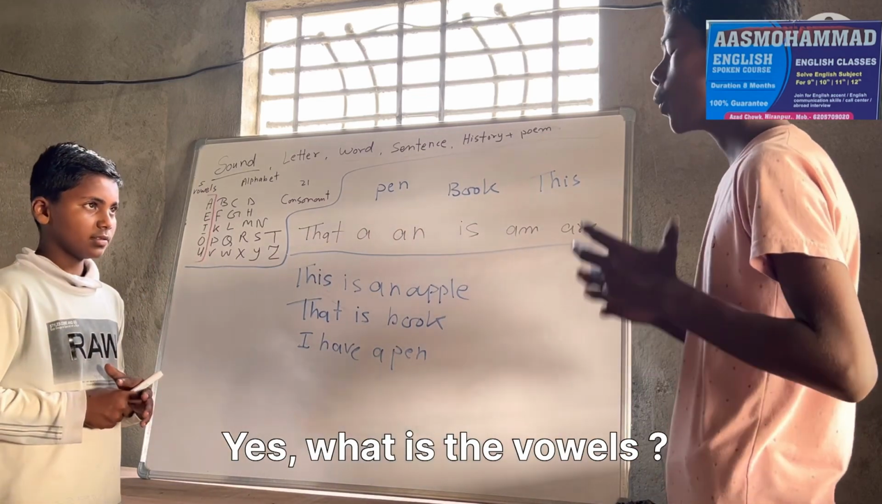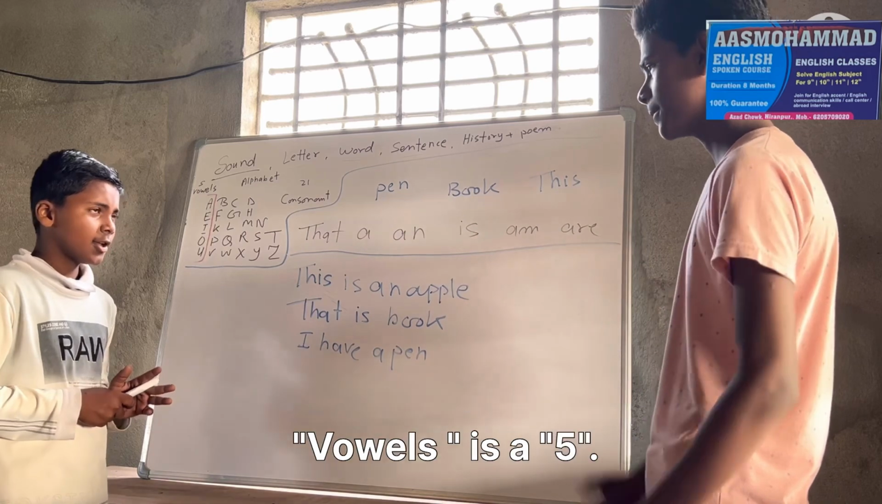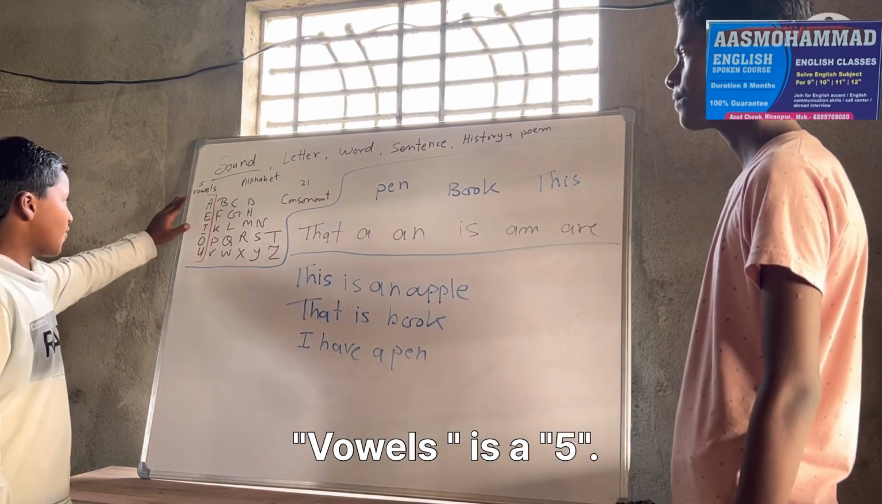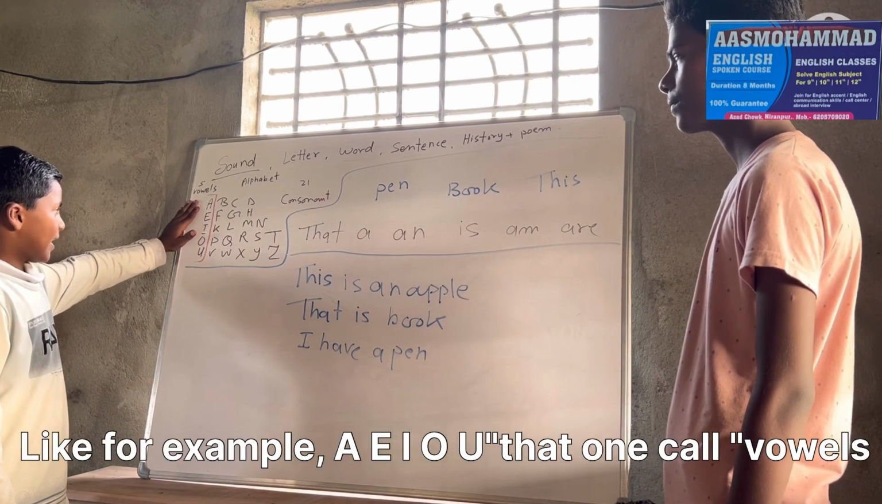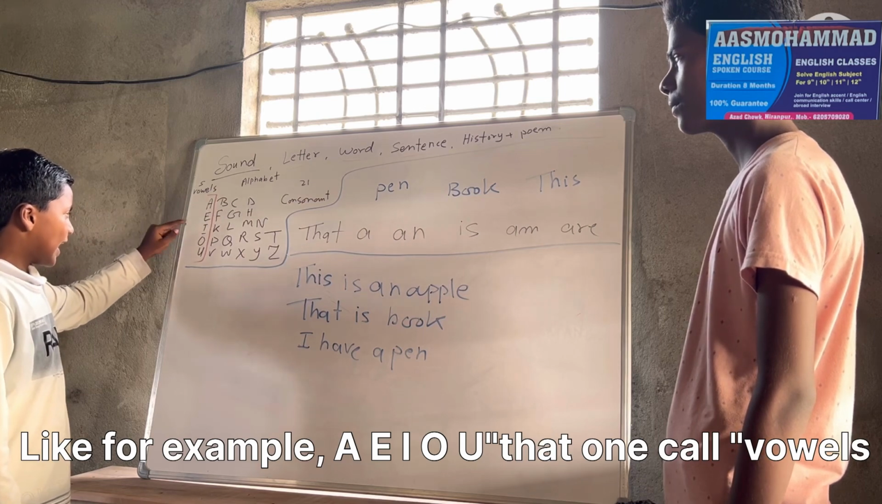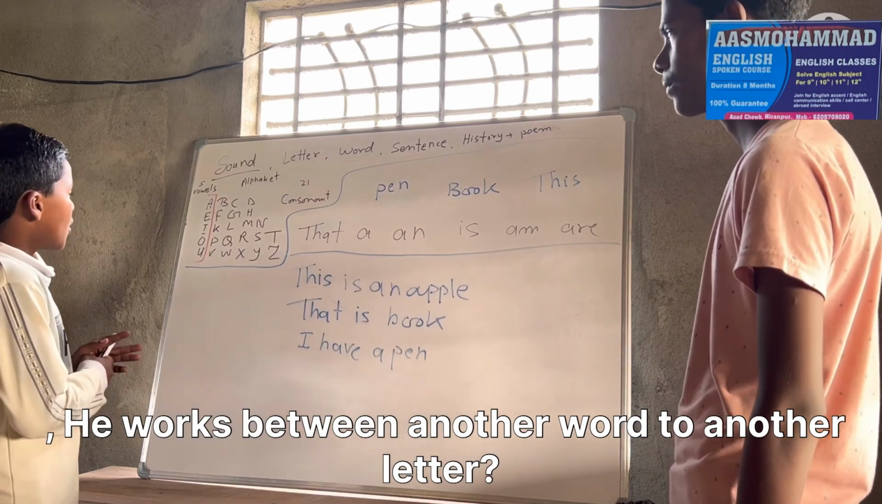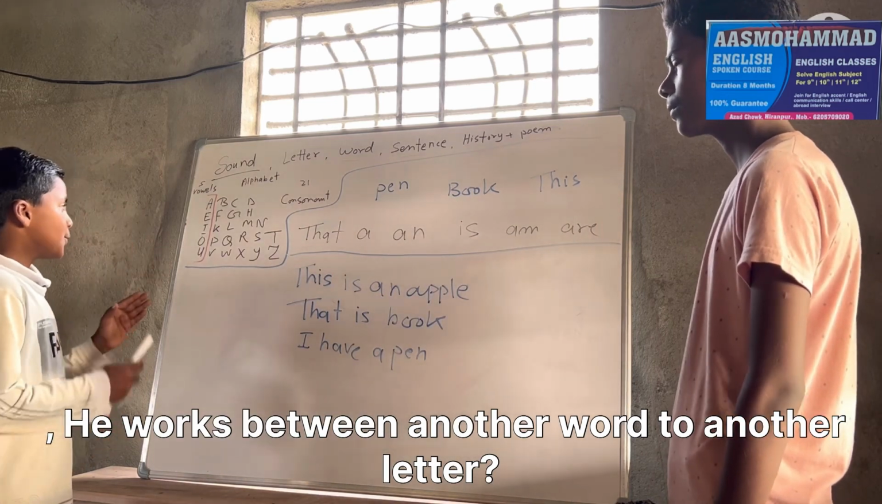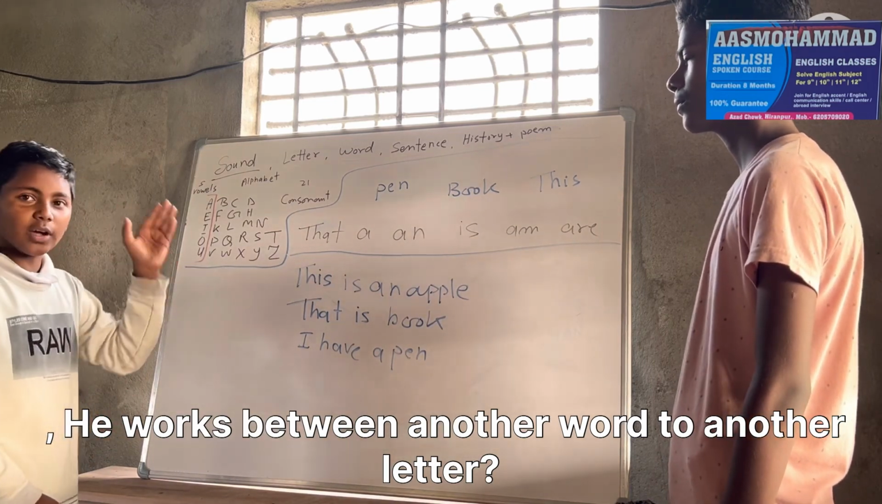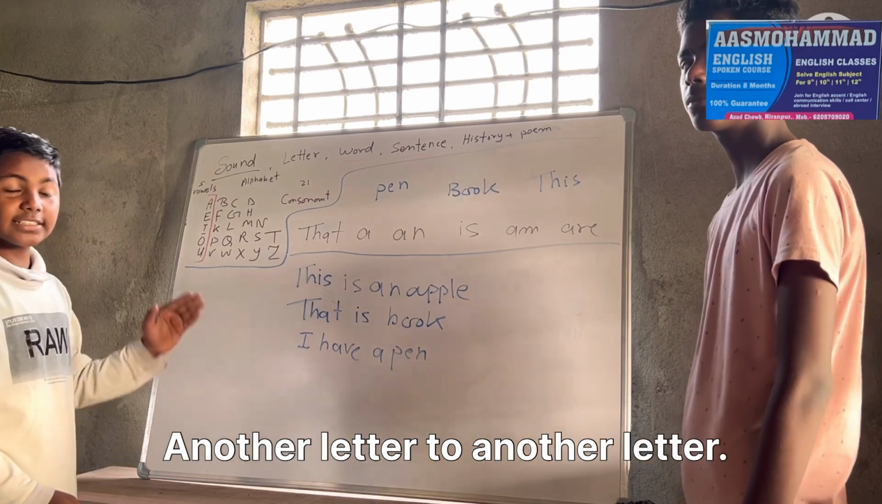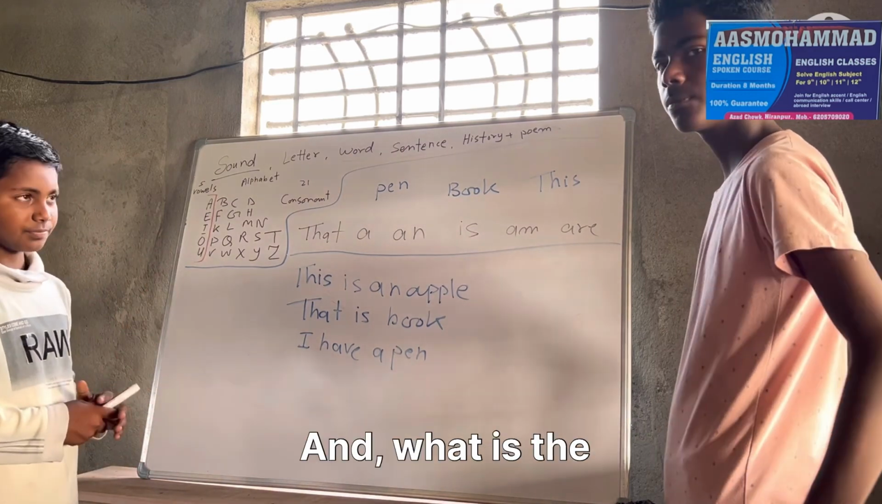Yes. What are the vowels? Vowels are five. Like for example, A, E, I, O, U. That one is called vowels. They work between one word and another, one letter and another letter.